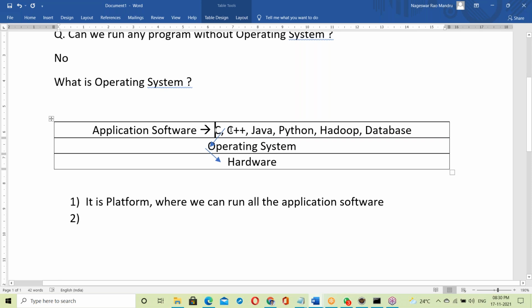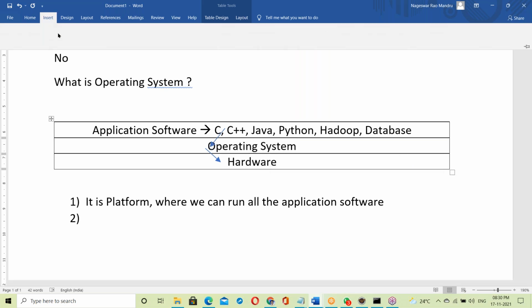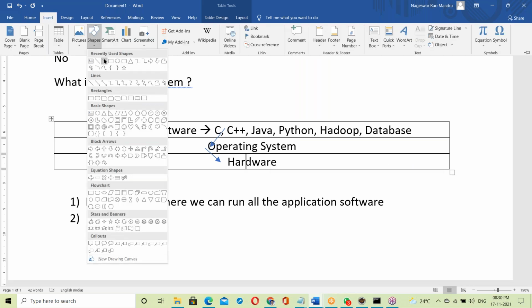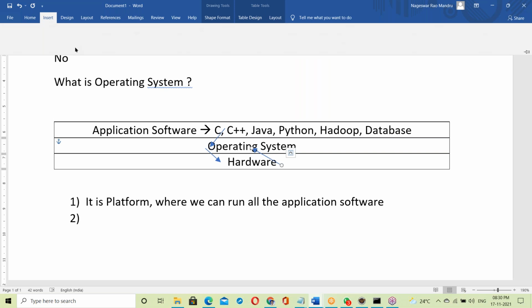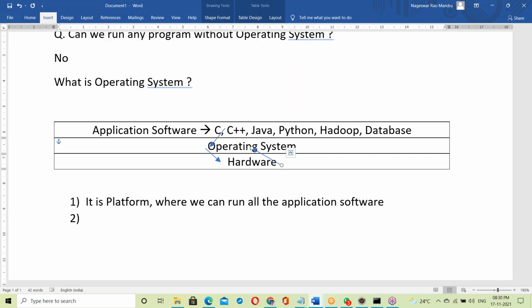Programs like C, C++, Java, Python deliver some output. First of all, output goes to the OS, and then is transported to the output device. Suppose we are reading from the keyboard: first of all, keyboard data goes to the OS, and then is transferred to your C program or Java program.